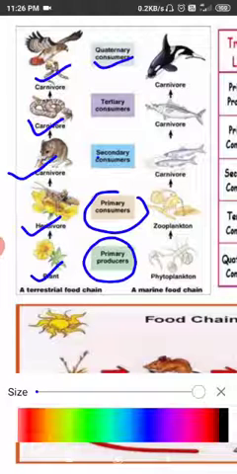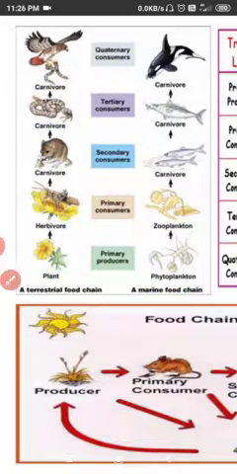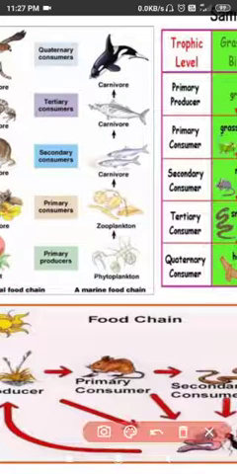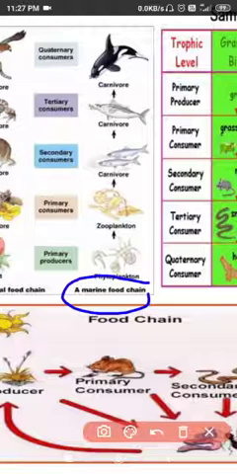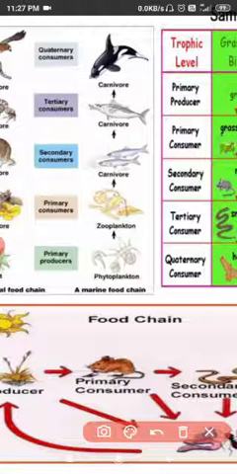Okay, now move to the next. Here, as you can see, is the marine food chain. This is the marine food chain. It starts with phytoplankton, so phytoplankton is the producer.